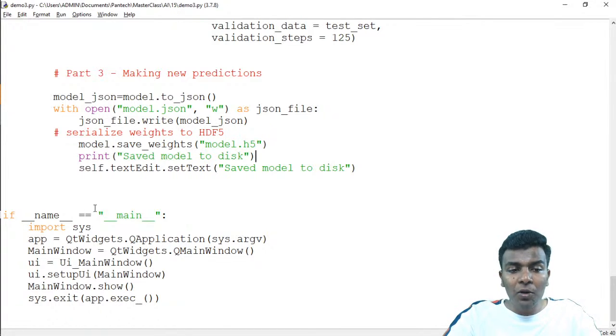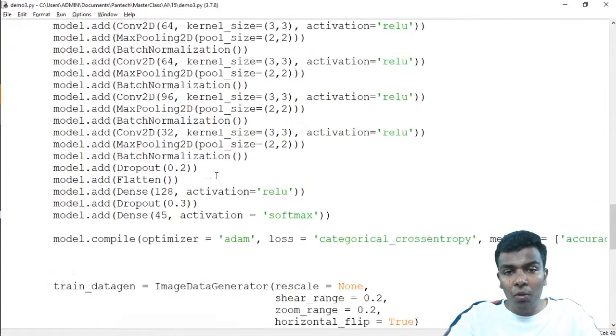Okay, so this is about the main window. From that main window only, each and every part will be called. So that's all about the code. I hope you guys got this.